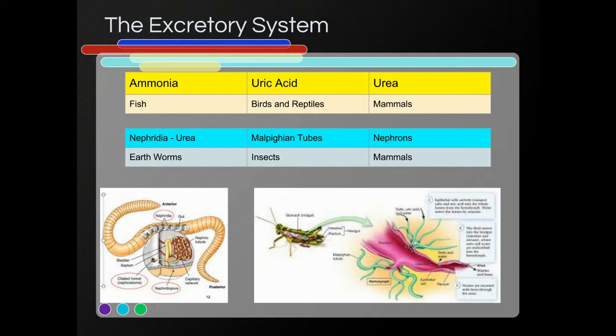Now, the question I finally realized: why do they excrete uric acid? Why don't they just excrete urea? It actually takes more energy to produce uric acid than it does to produce urea. So what's the advantage? Why would you produce uric acid if you could produce urea and just get rid of it? Because urea is water-soluble and less toxic. Uric acid is not water-soluble. Uric acid precipitates in water. And it has to do with the egg.